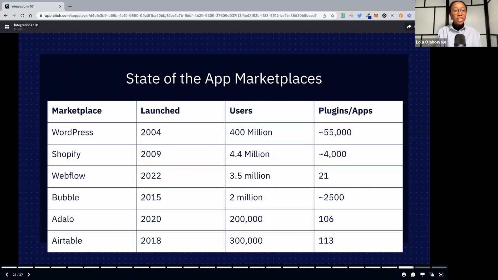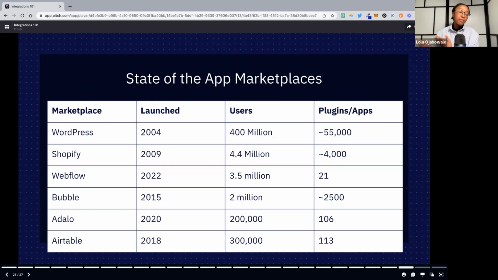I think they do $28 million a year, but tons of users, tons of plugins and apps. Shopify, which I think is starting to get a lot more attention as a place to build businesses. Also a lot of users, quite a few apps. And then there's some that are just mind-bogglingly tiny, even though they have quite a few users.